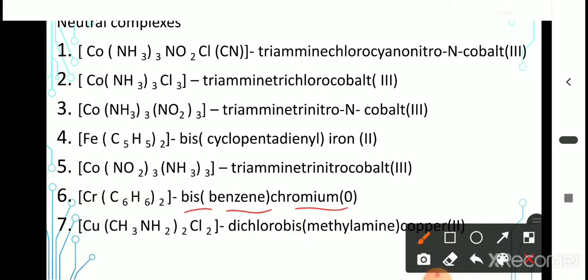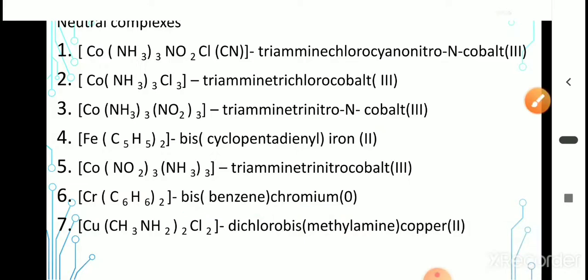Last one, CH3NH2 is methylamine. It is a complex ligand, therefore we use bis. Dichloro bis methylamine. Dichloro does not need bis, but methylamine is a complex ligand, so we use bis. Dichloro bis methylamine, and the central metal ion is copper(II).